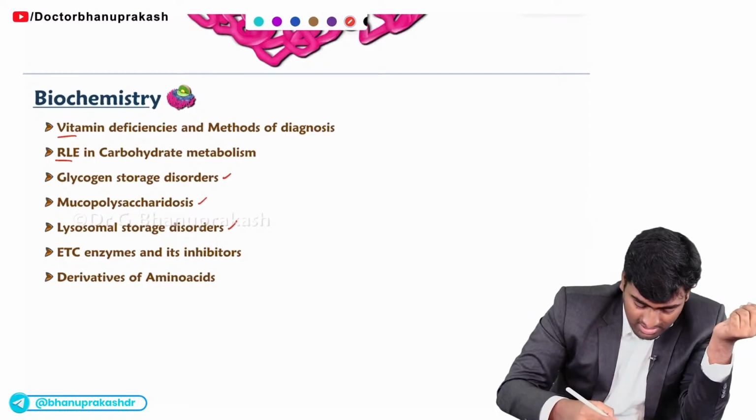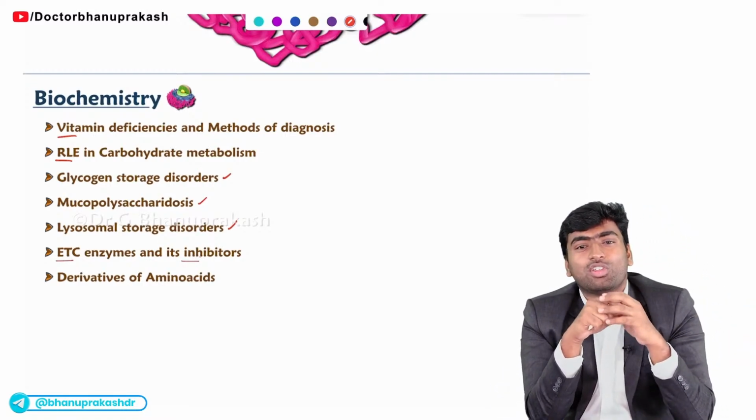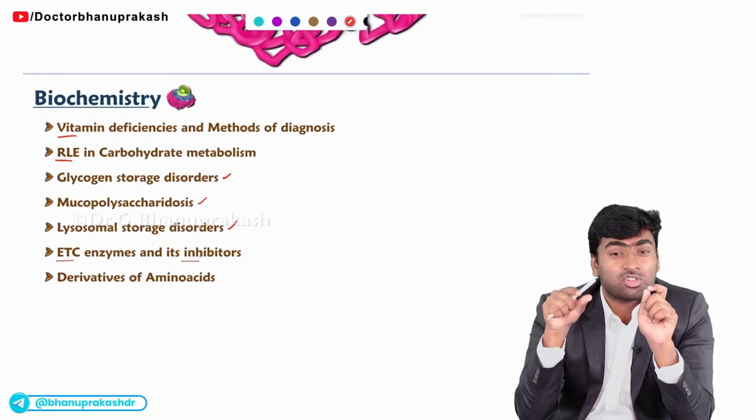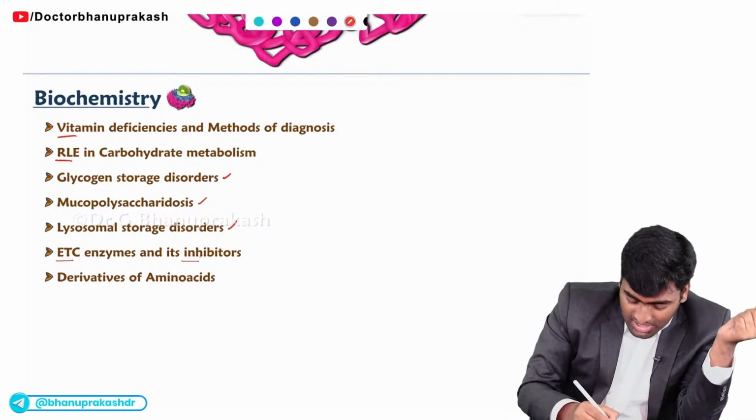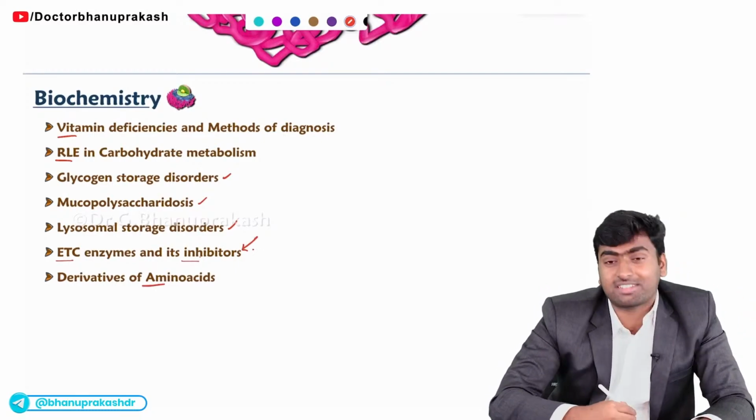Fine. Next, about the ETC, they will ask about the inhibitors. Which of the following is the inhibitor of complex 1, complex 2, complex 3 and complex 4? So remember, don't forget to study this for your main examination. And next, the most important one, it is the amino acids.